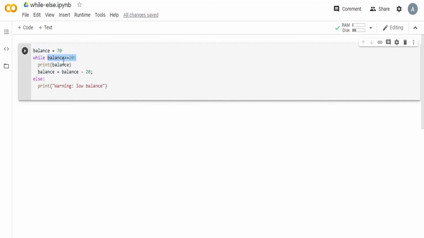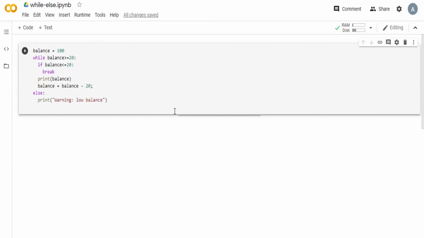So that is the difference. The rest, the else part functions just like the else in the if else statement. So after the while is false, or the if statement does not work or is invalid, the else part gets executed. So it's the same here as well.